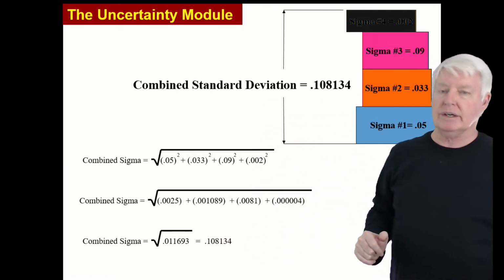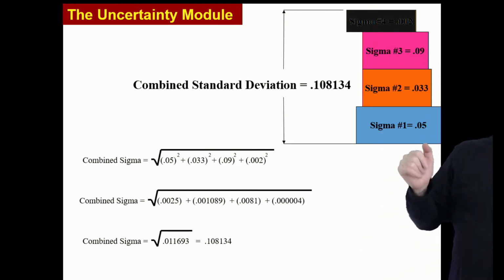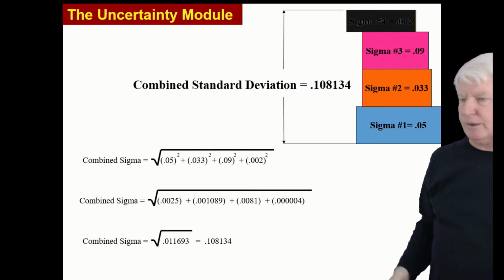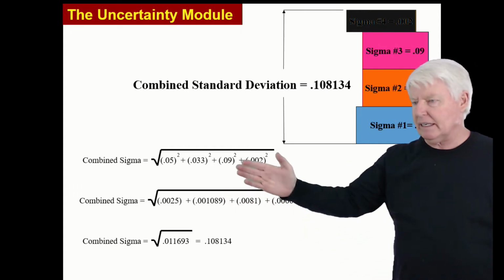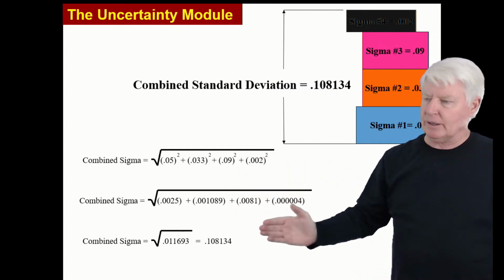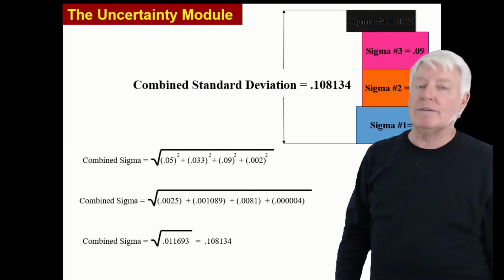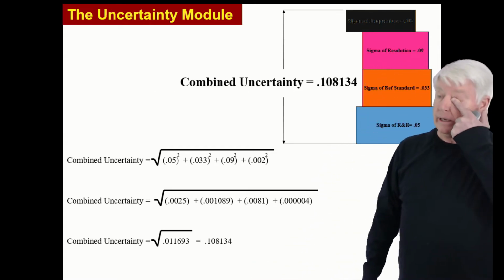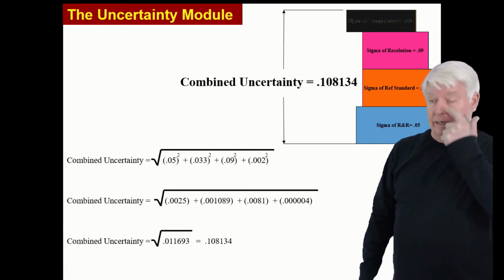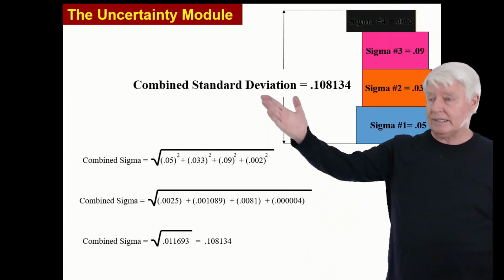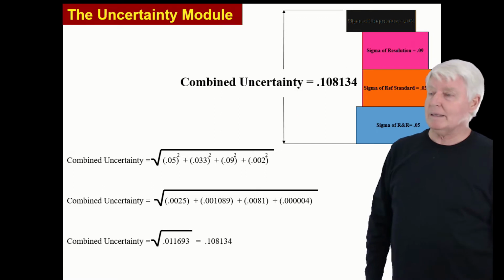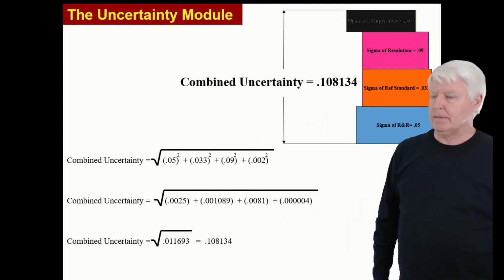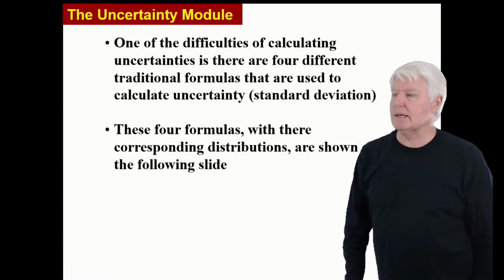Well, that's what an uncertainty study is. We have repeatability, reproducibility, change in temperature, change in humidity, etc. You put all these in there, square them, add them together, take the square root, and that will give you your uncertainty value. We could call it combined standard deviation, but in measurement we call it combined uncertainty. And that's how you add those sigmas together.